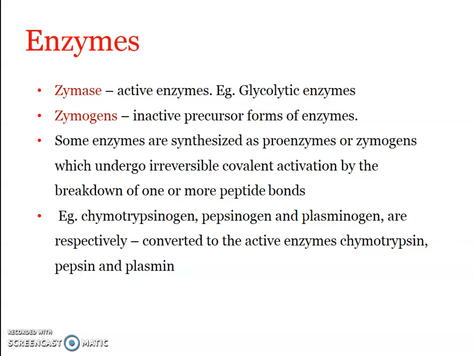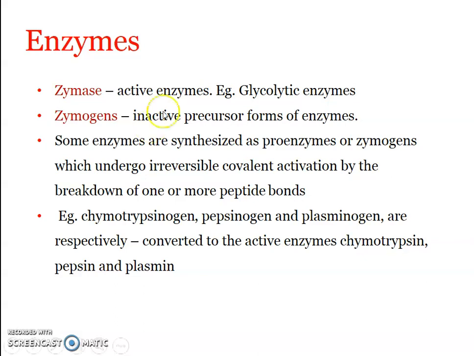But what about zymogens? Zymogens are those enzymes which are produced in inactive form, inactive precursor form. Fine. And only when these enzymes are required for the catalysis of the reaction, they become activated. So some enzymes secreted in their inactive forms are referred to as zymogens, or they are also referred to as proenzymes, right? And they are made actively functional by certain activating enzymes or agents. That is, only when there is a specific condition present in the medium, the zymogens become activated.